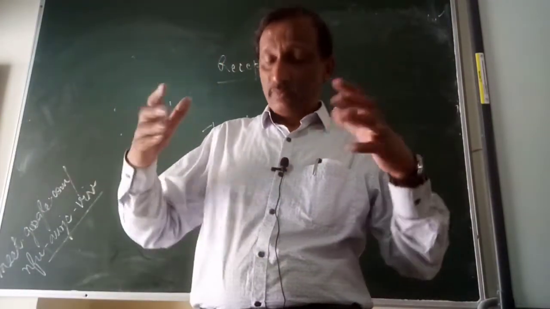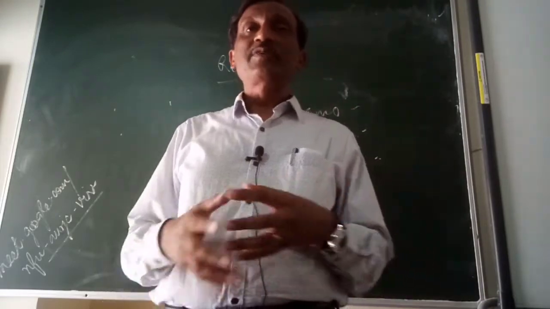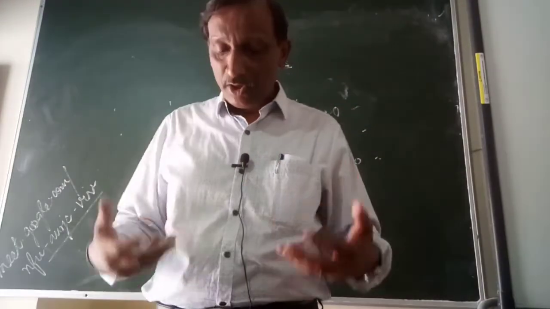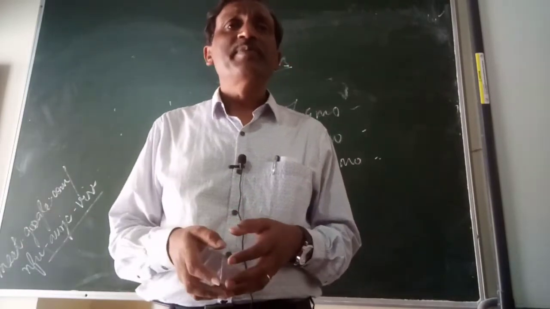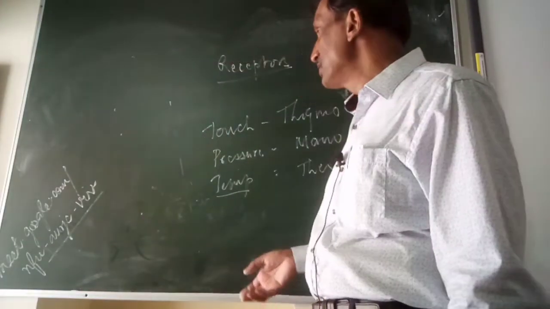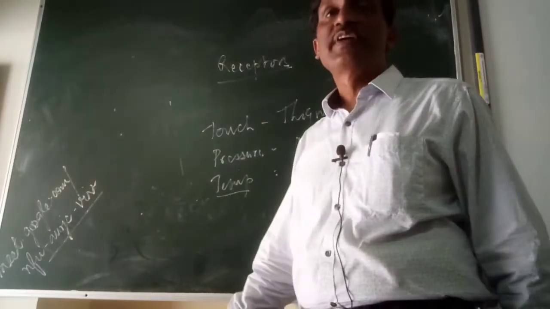So sometimes when the lower part of the body gets paralyzed, then we are not able to feel any sensation over there, and then it may be fatal for us, it may be dangerous for us, and that is the role of the receptor.